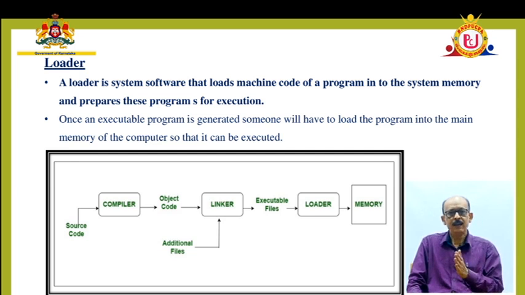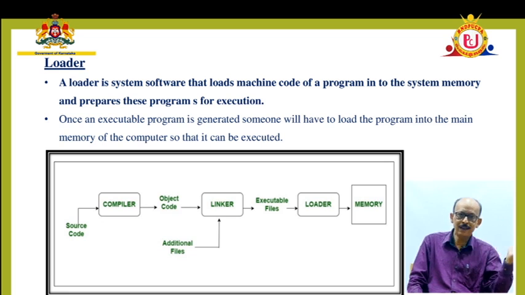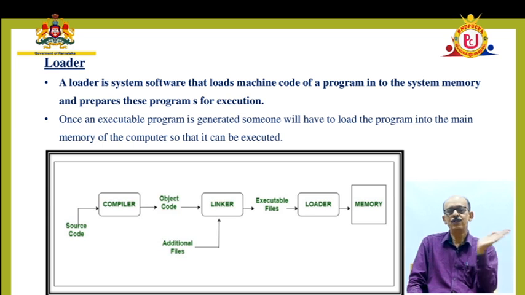It has to be transferred to the main memory. The program for execution should be transferred to main memory. That process of loading the program for execution from the secondary memory to the main memory is performed by a system software called the loader. The compiler translates, and the linker joins or links two or more programs with the system library functions, or ready-made programs, to generate the executable program with the help of the object code.